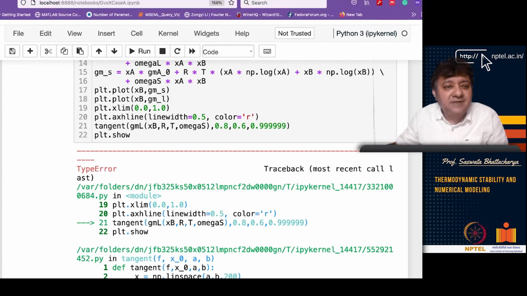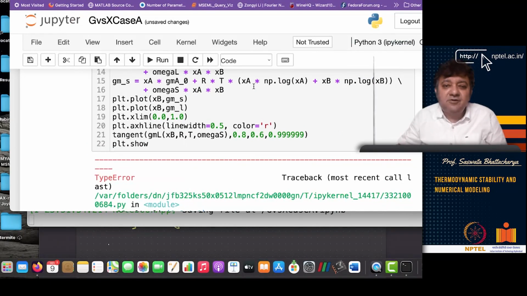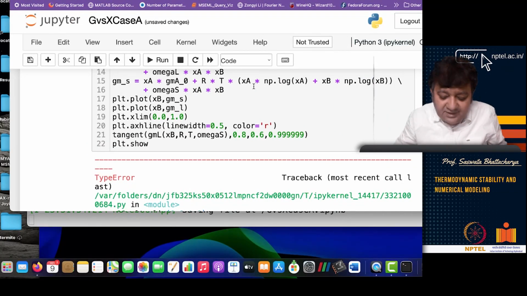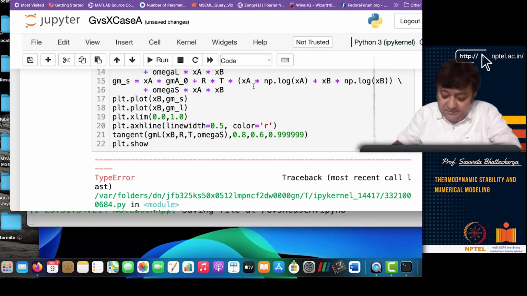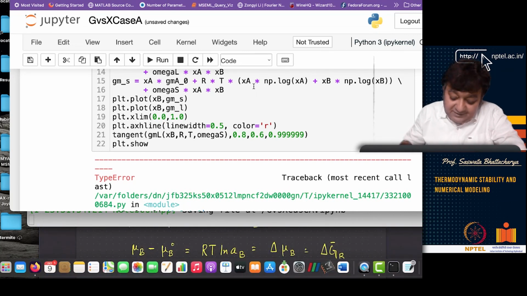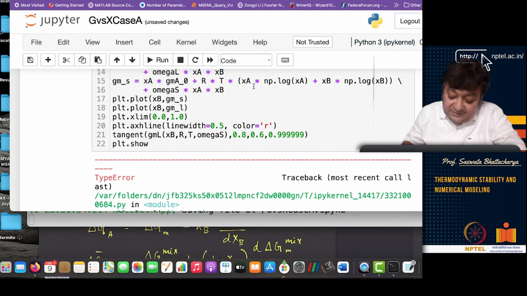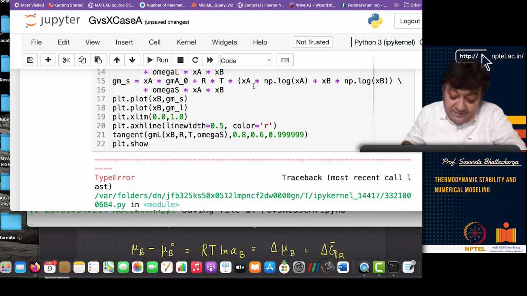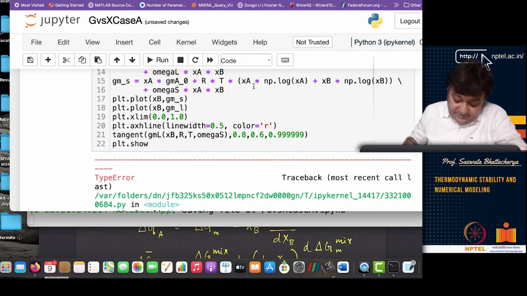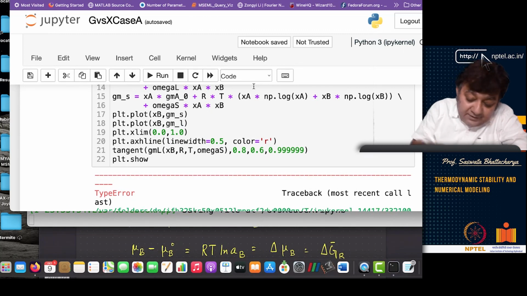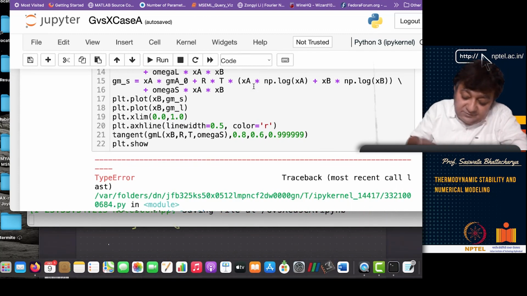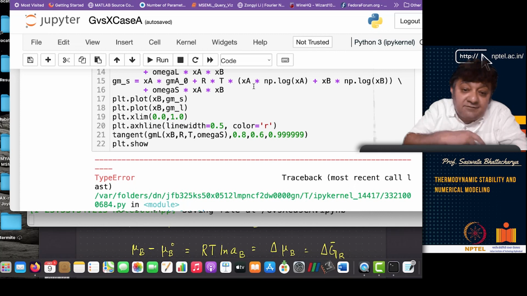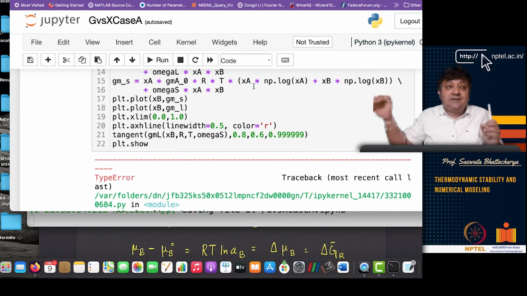Okay, so I'll get back to you, and I'll share this thing. In the next lecture I will go into the chemical reactions. So what I wanted to tell, unfortunately this has some small problem here. We will fix this. Okay, so what I want to tell here is that if you do the delta GA bar, once you know these values, from the common tangent you can get the intercepts, right?